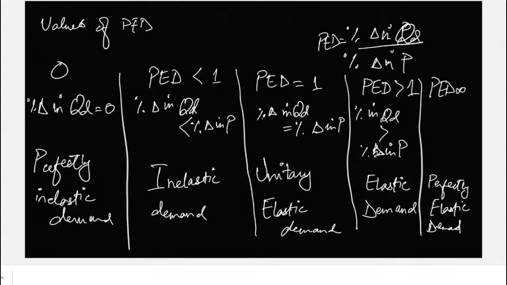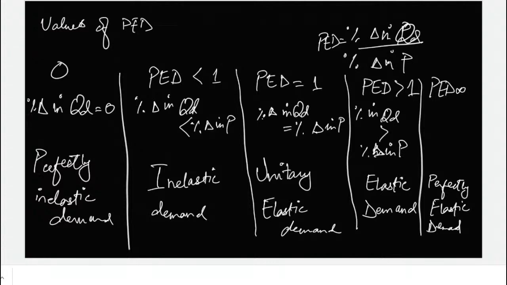So if one has a positive change, the other would have a negative change. If there is a positive change in price, there would be a negative change in quantity demanded, and if there is a negative change in price, there would be a positive change in quantity demanded. So the answer would always be negative.